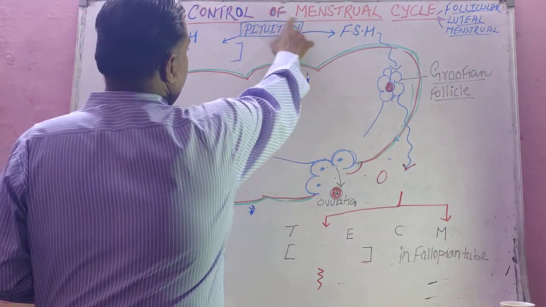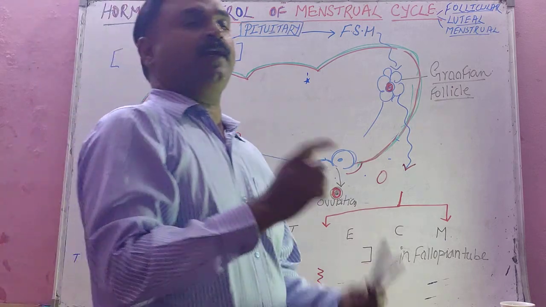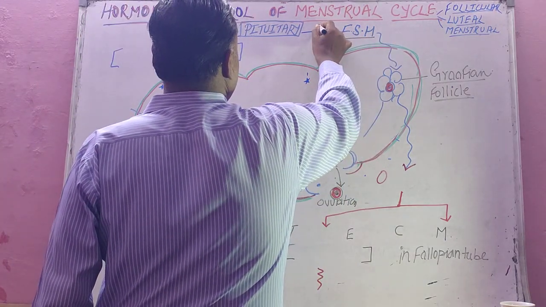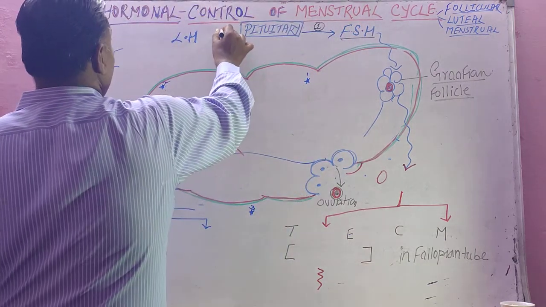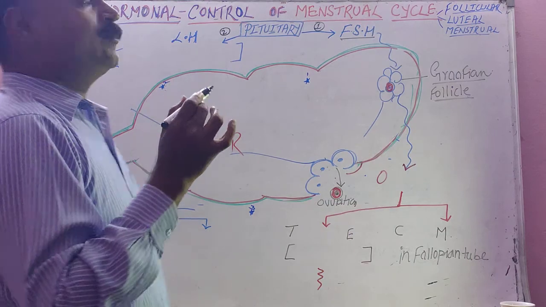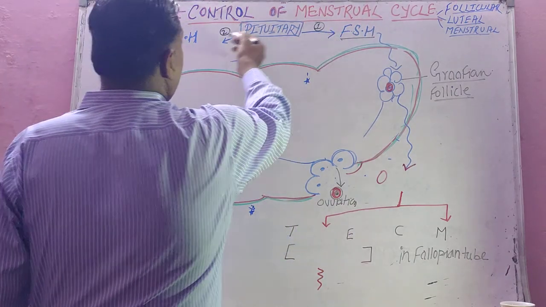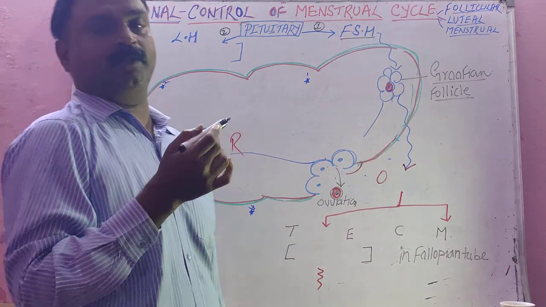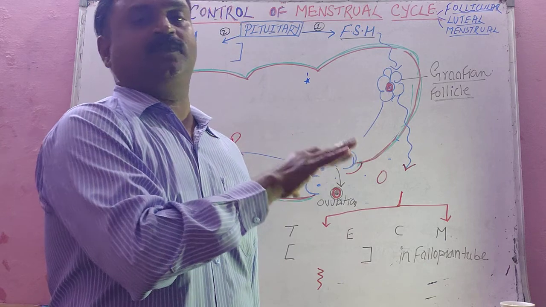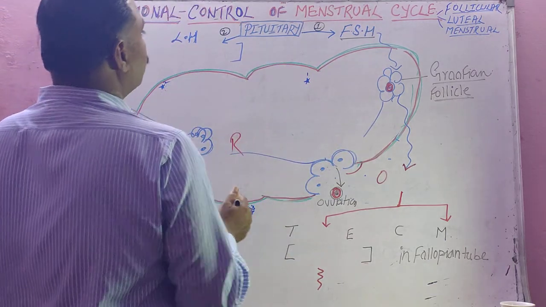This is the pituitary gland, in the brain. The pituitary gland secretes 2 hormones: follicle stimulating hormone and luteinizing hormone. Now these 2 hormones we used while studying the hormonal control of spermatogenesis also, and these 2 are commonly called gonadotropins because they control the secretion of gonads, testes as well as ovary. So in female, how do they control, look on the board.